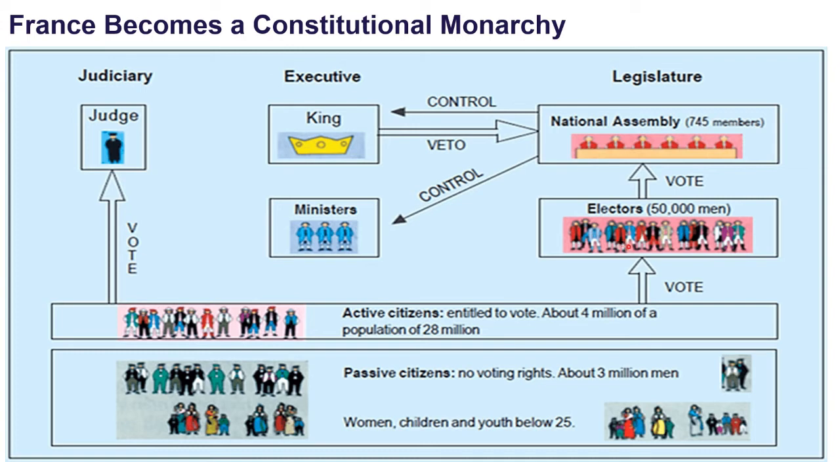However, all the citizens did not have the right to vote. Only men above 25 years of age who paid taxes equal to 3 days of labor wages were given the status of active citizens, and the remaining were called passive citizens. So active citizens could vote. They would elect a group of people who will further elect the members of National Assembly, who had control over the king and the ministers. There was a separate unit, the judiciary, which would look into the law. This was the structure of France under constitutional monarchy.